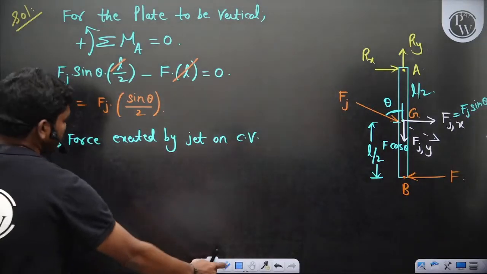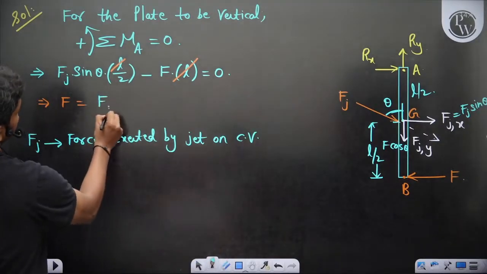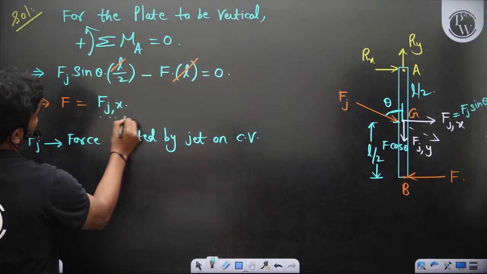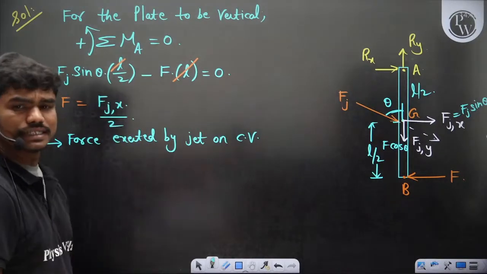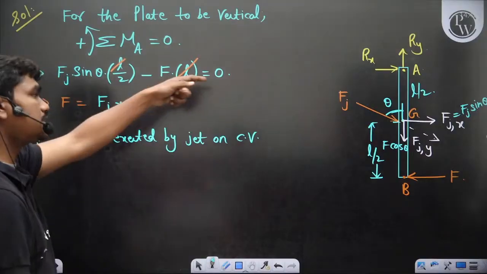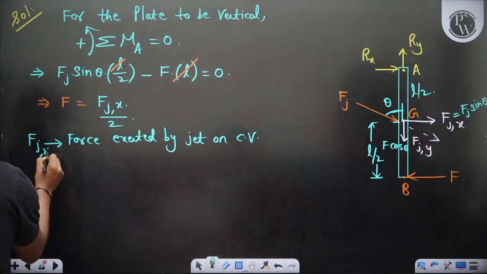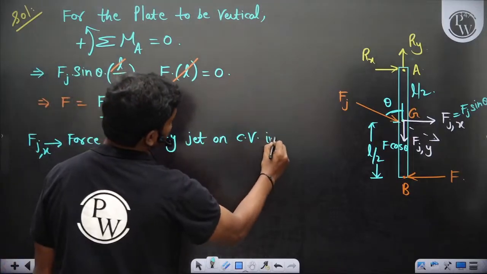Let us do something here. Instead of calculating Fj, let us calculate directly Fjx divided by 2, so half of Fjx, because Fj sin theta is nothing but Fjx. So now let us calculate this Fjx directly. Force exerted by jet on control volume in x direction.